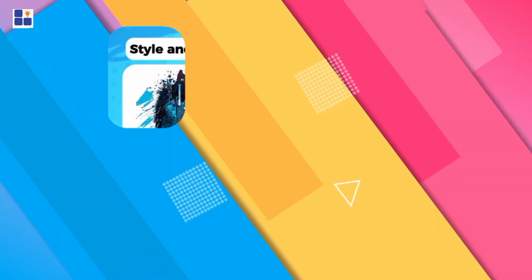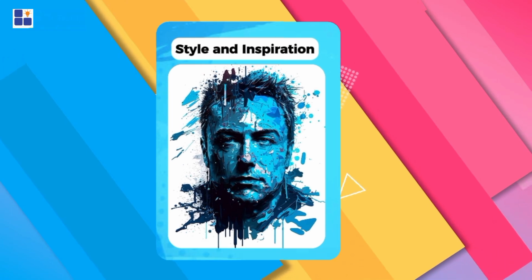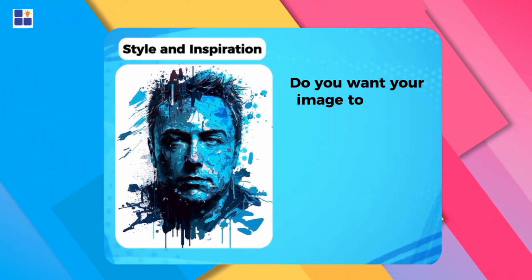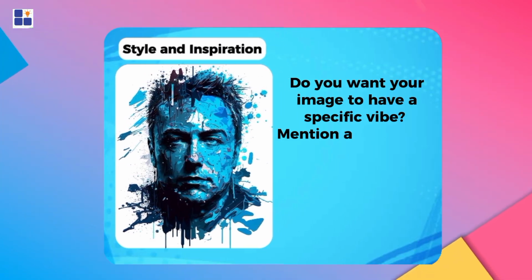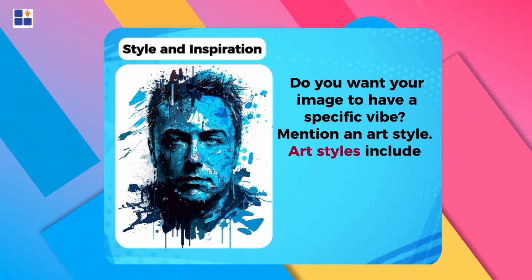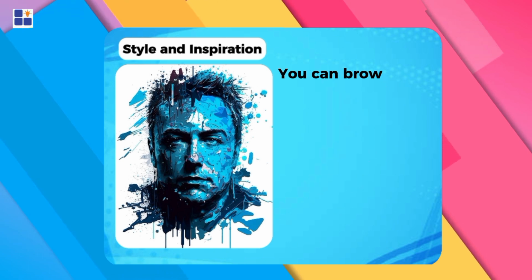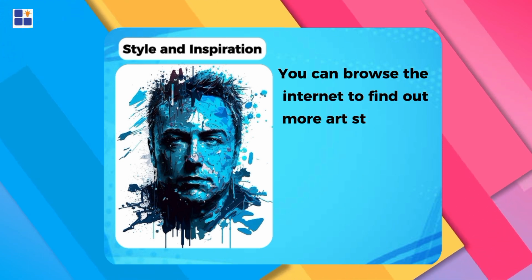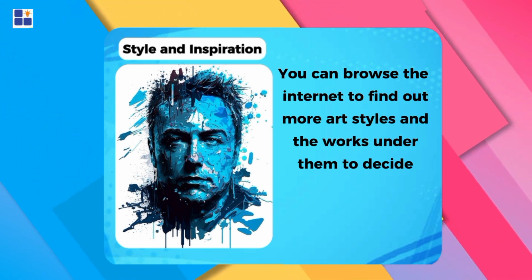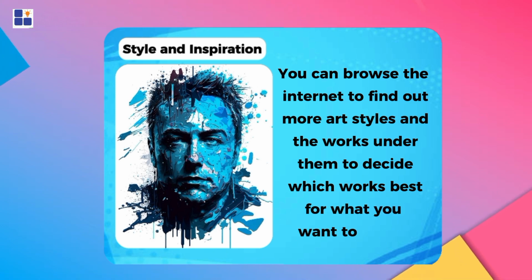Number 2. Style and inspiration. Do you want your image to have a specific vibe? Mention an art style. Art styles include surrealism, impressionism, minimalism, and so on. You can browse the internet to find out more art styles and the works under them to decide which works best for what you want to create.